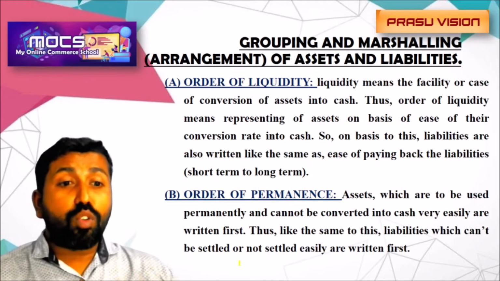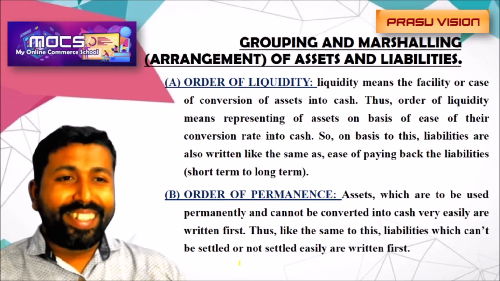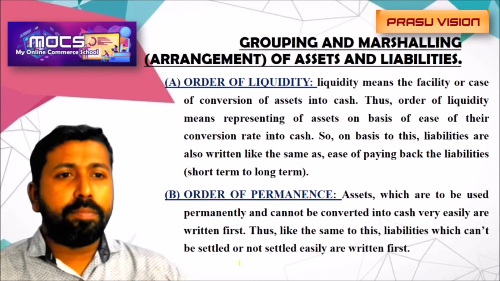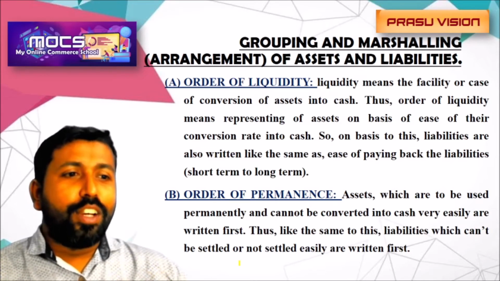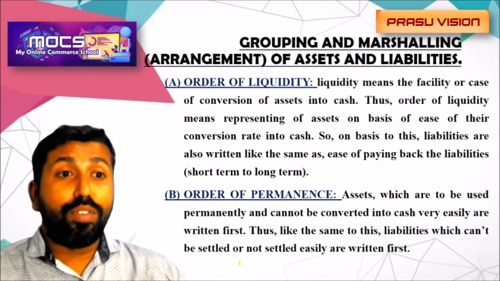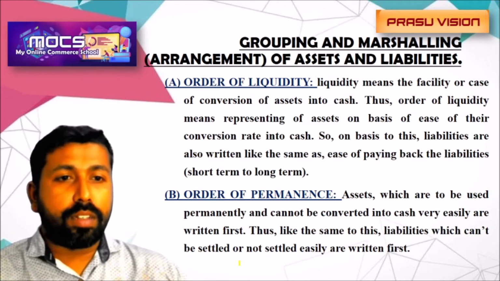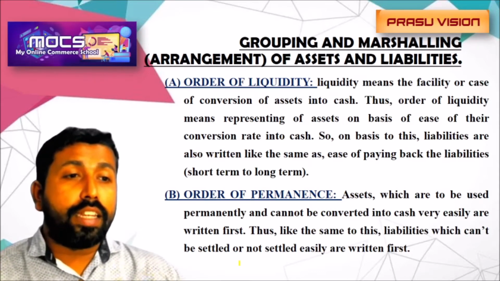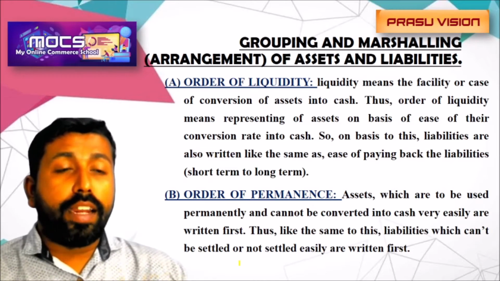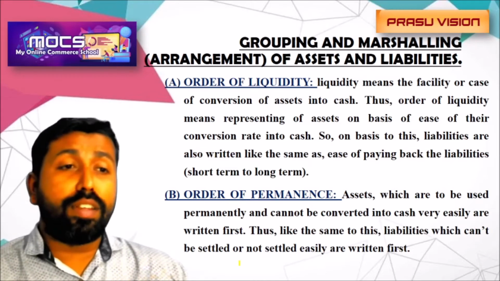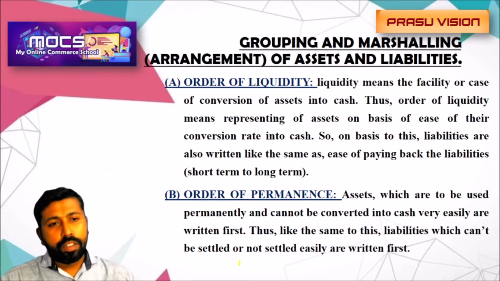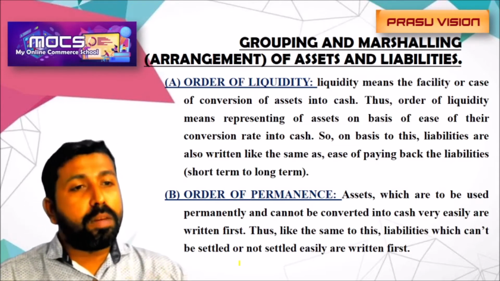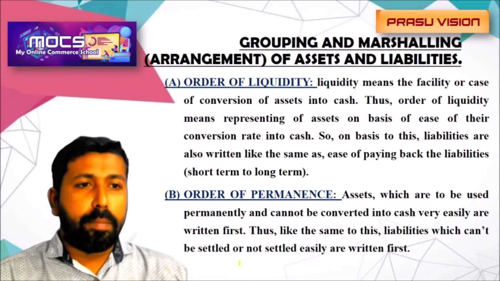In the case of the order of permanence, we arrange the assets and liabilities as per the use of that asset. Assets which are to be used permanently, meaning fixed assets, will be written first. Under the order of liquidity, we write current assets first, then fixed assets. If it is under the order of permanence, we write the fixed assets first, then comes the current assets. So this is the arrangement made in preparing the assets and liabilities.